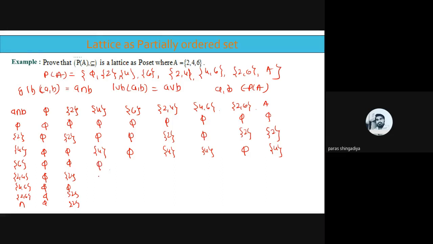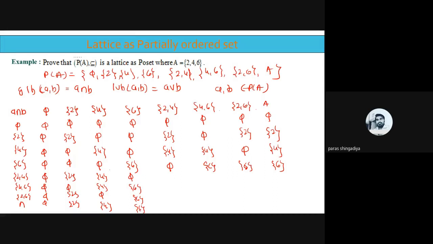It is 5, 4. Here it is also 4. It is 5 and it is 4 there. Clear? And then 6 with all the remaining. So 6 with 6, the intersection is 6. 6 with 2, 4, it is 5. 6 with 4, 6, it is singleton 6. Here it is also singleton 6. And it is singleton 6 there. Clear? And repeat the answer here: 5, singleton 6. It is also 6 and it is also 6.